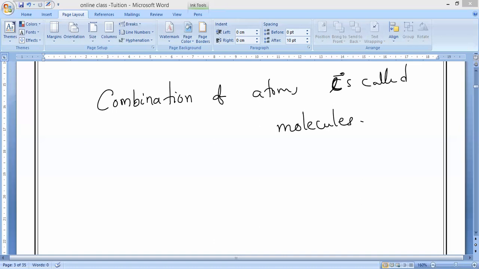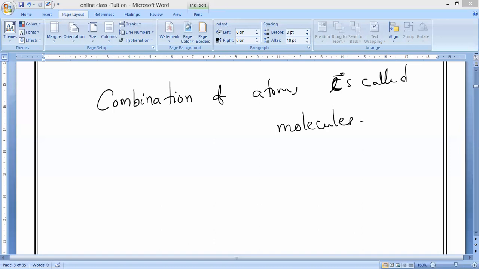So, who is stable in nature? Atoms or molecules? Molecules. Molecules are stable in nature. But the same atoms of the molecule, when they are in free state, they are alone. When they are alone, they are very, very unstable. Understand? From this you should understand. So atoms are very unstable, but molecules are stable in nature.